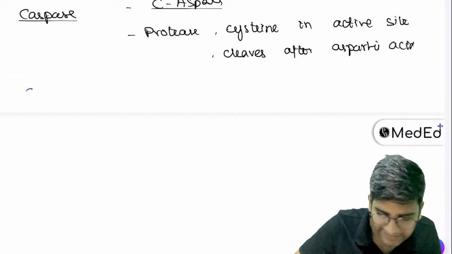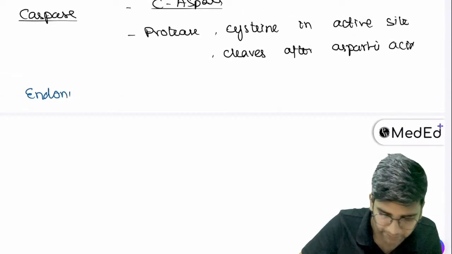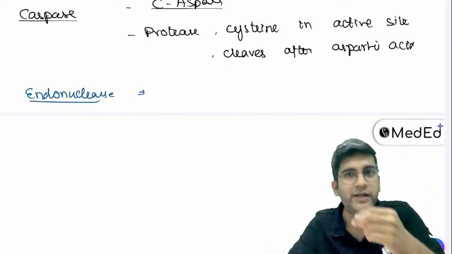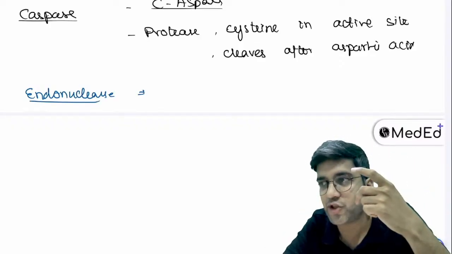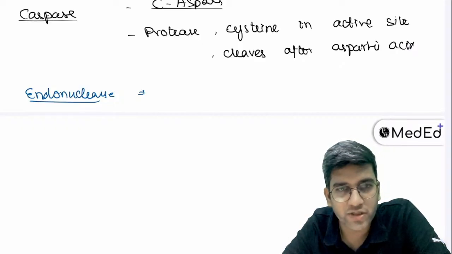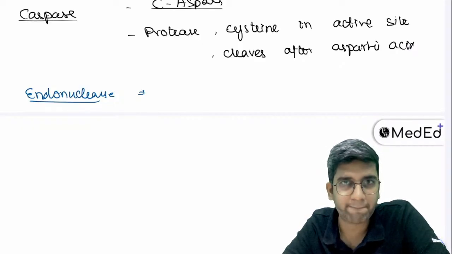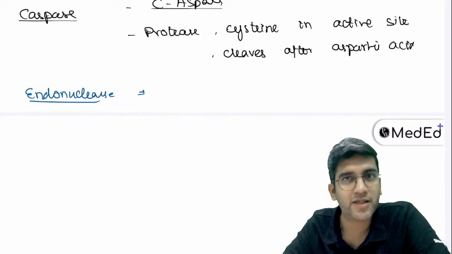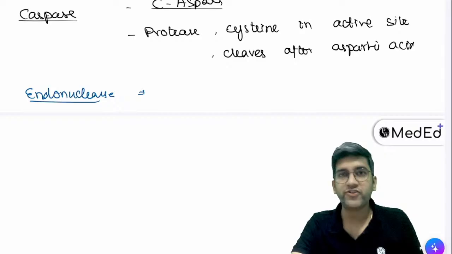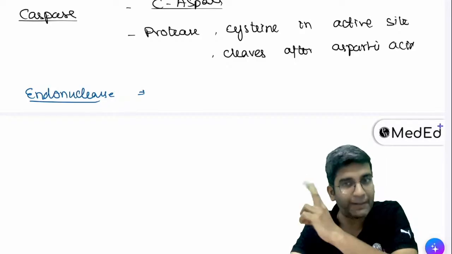We'll talk about the second enzyme here, endonuclease, because this basic understanding is very important to know what exactly happens in your cell during apoptosis. Have you read about restriction endonuclease in your biochemistry? Can a restriction endonuclease cut DNA at any site, or only at palindromic sites?